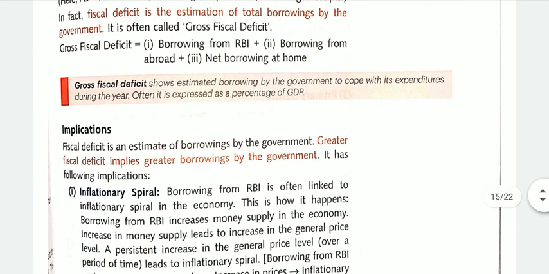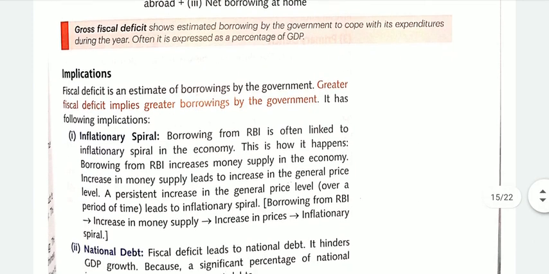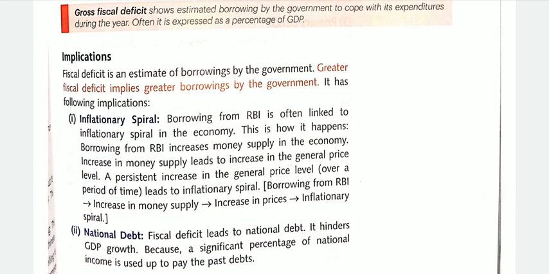Implications of the fiscal deficit are: greater fiscal deficit implies greater borrowings by the government. It has the following implications. Number 1 is inflationary spiral. Borrowing from the RBI is often linked to inflationary spiral in the economy.